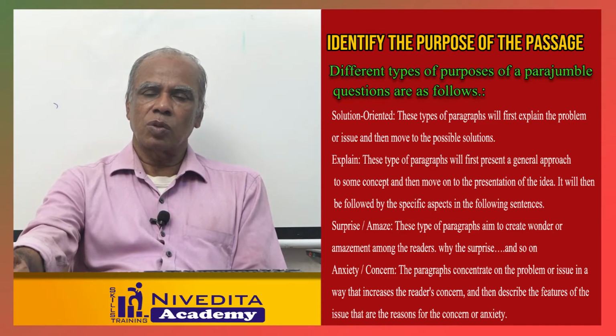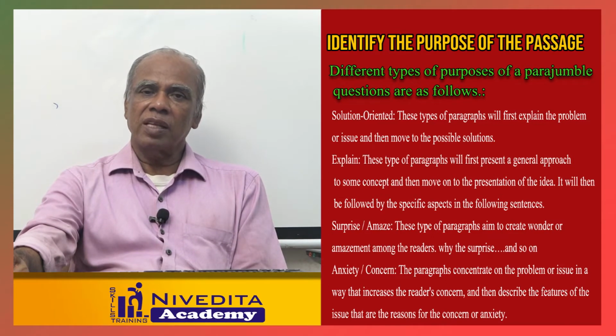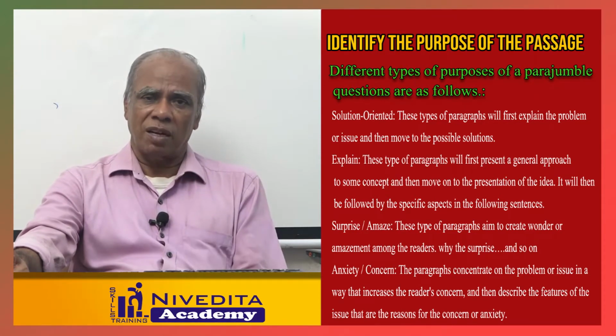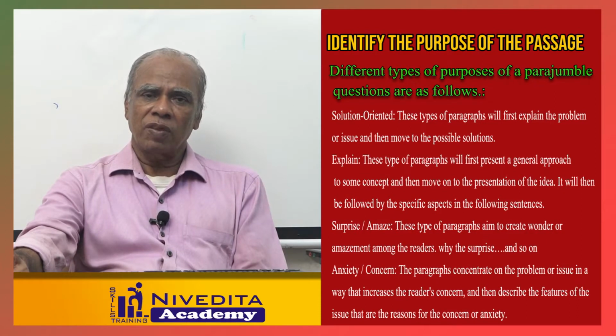One is solution oriented, explanation, surprise or amazement, anxiety or concern, awareness. These kinds of purposes will be there. What purpose is there in that paragraph? That is the duty of the candidate to see. You find out what purpose is there.